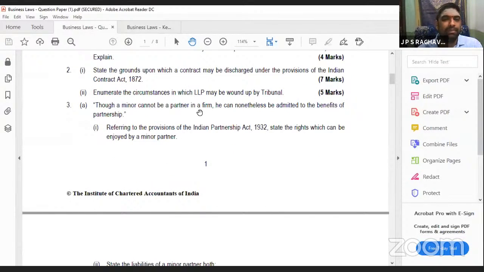A minor cannot be a partner in a firm generally because any agreement with a minor is void. But he can be admitted to the benefits of partnership. Even though a minor cannot be a normal partner, he can be there only for profit. Partner for profit. Referring to the provisions of the Indian Partnership Act, state the rights of a minor.